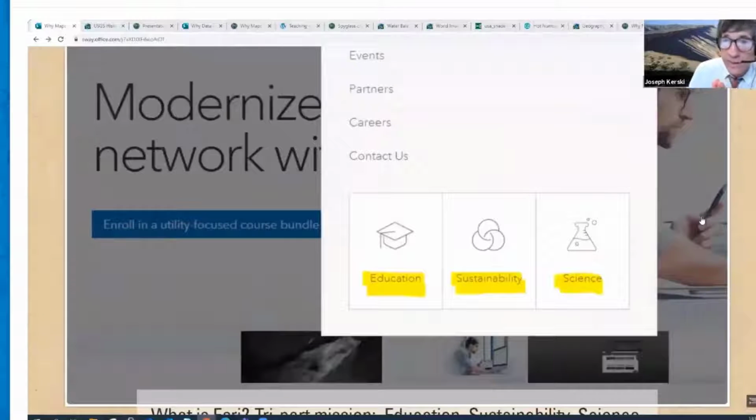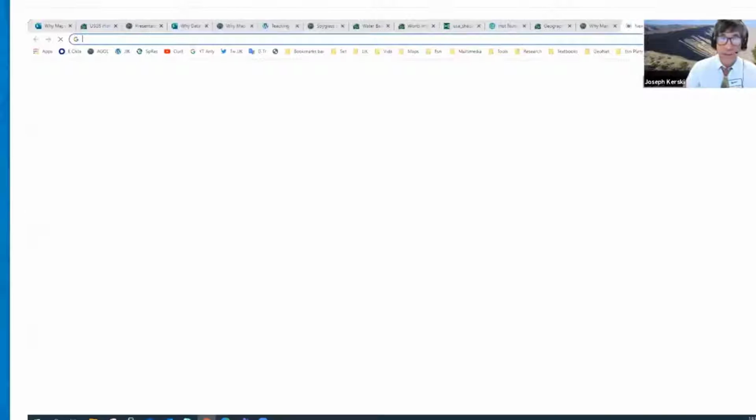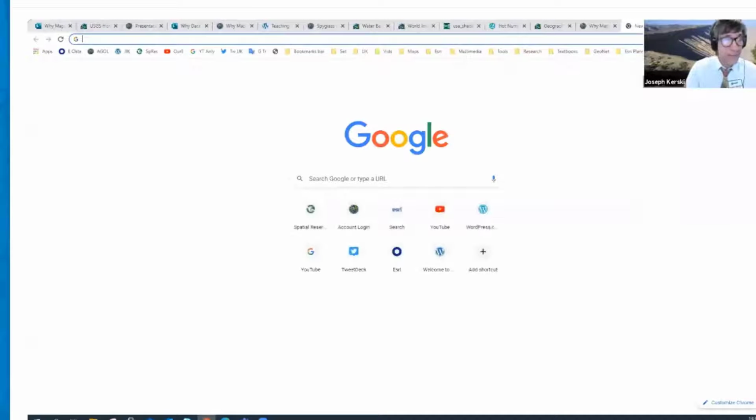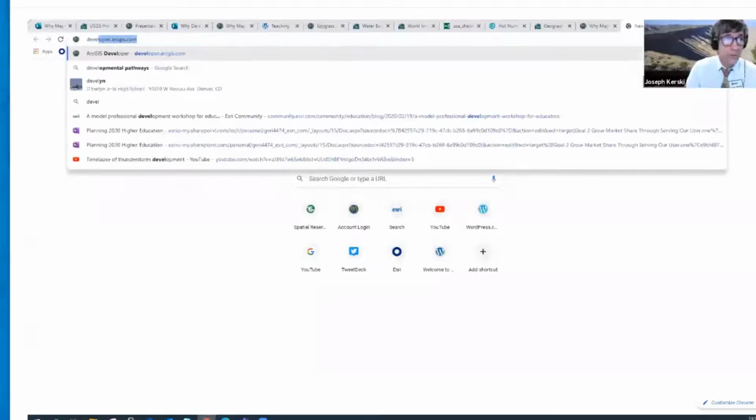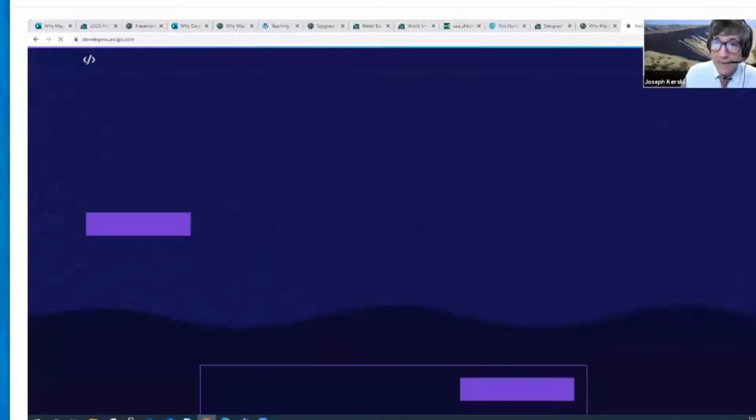But remember, the organization that I work for is all about empowering people with these mapping tools. So our threefold goals are education, sustainability, and science. And that's why we do what we do and why we want to give these tools to people so they can make their own. And the platform that I'm using here is called arcgis.com.